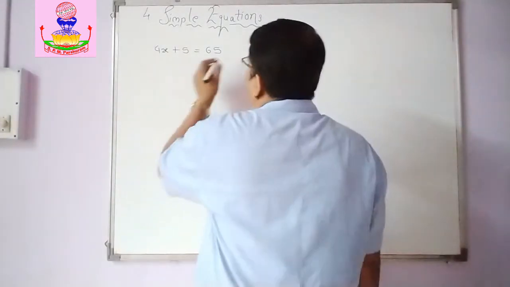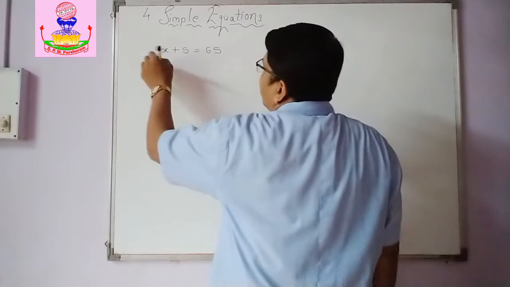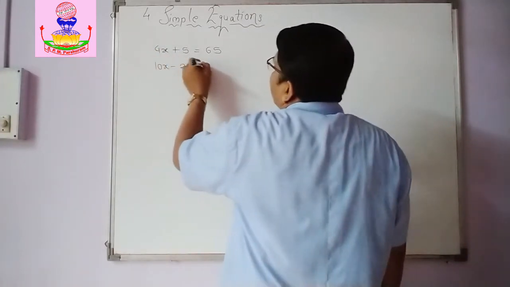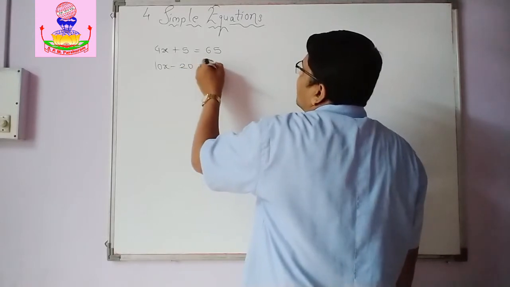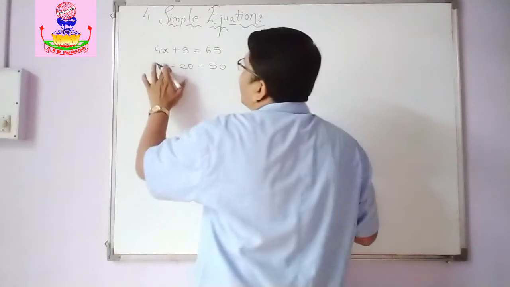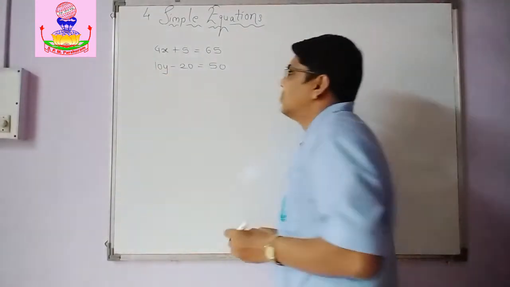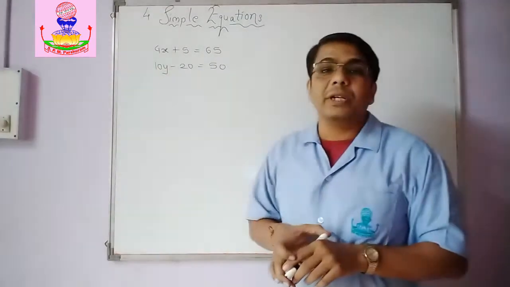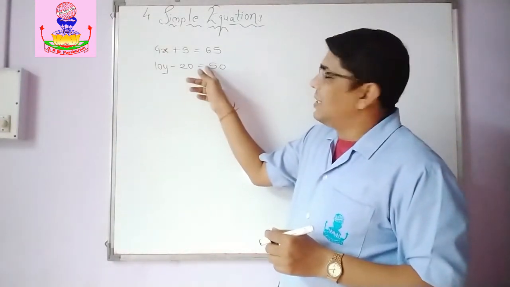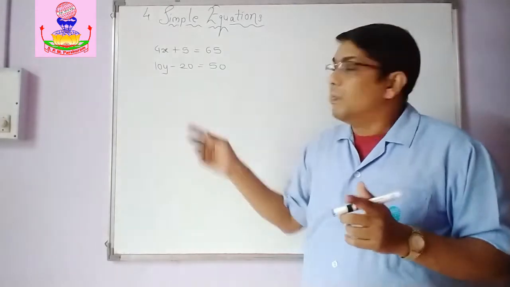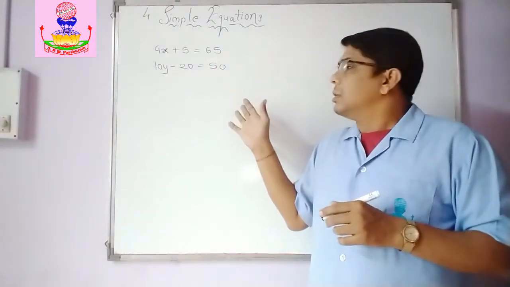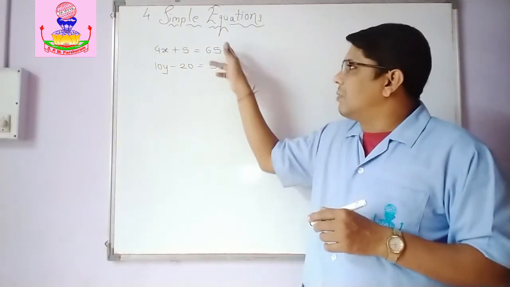Then the next equation that we have studied was 10y minus 20 is equal to 50. So here the equality sign is there.